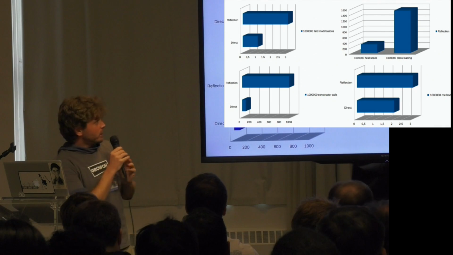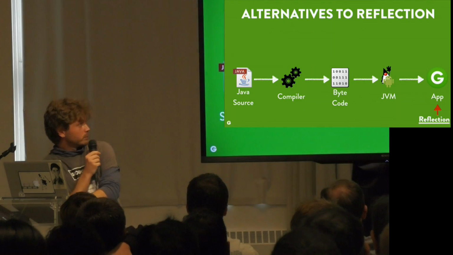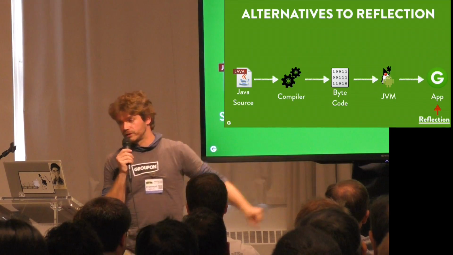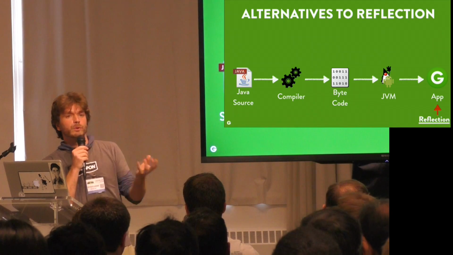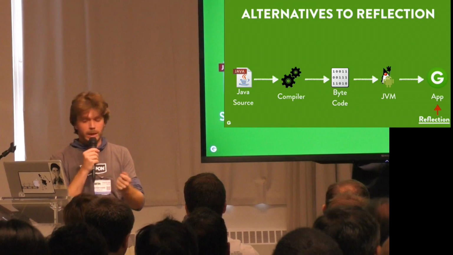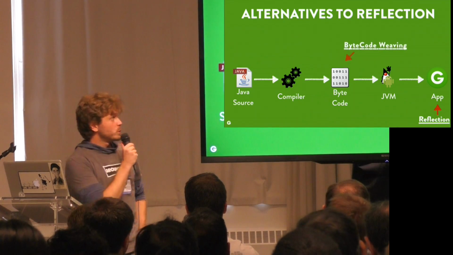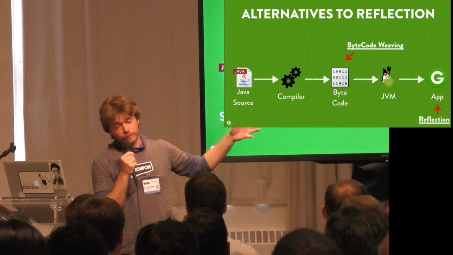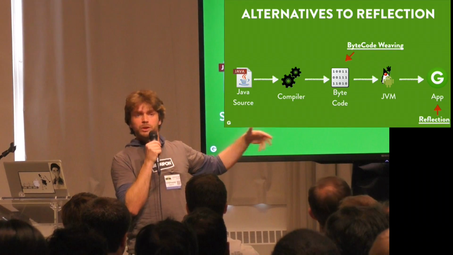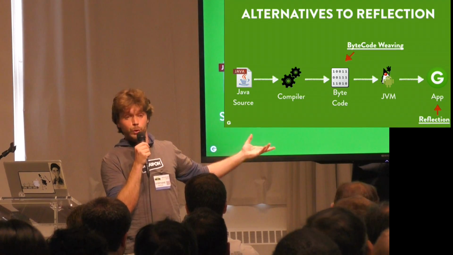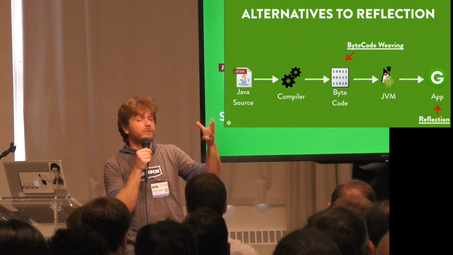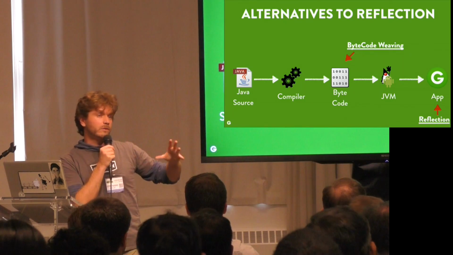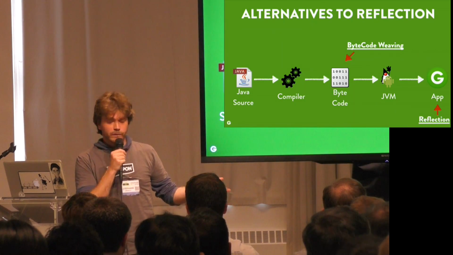So let's see, what can we find as alternatives to reflection? If we take the same schema that we saw earlier, the reflection happens at runtime, but there are some alternatives to get a view of the program and to be able to manipulate it. For instance, we could use bytecode weaving. Bytecode weaving is something that you can do at the bytecode level, for sure. And you can modify this bytecode, which is pure binary. You could change inside whatever you want. You could, for instance, create a new field, create a method, whatever. And so this is an alternative possibility to get a view that is writable of the application.